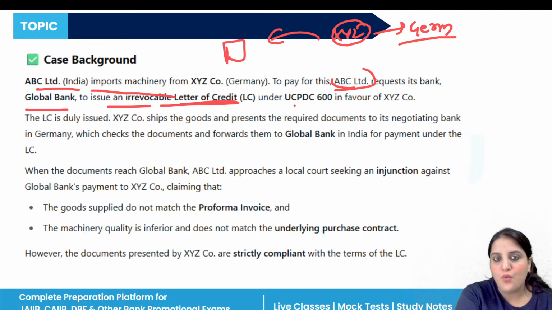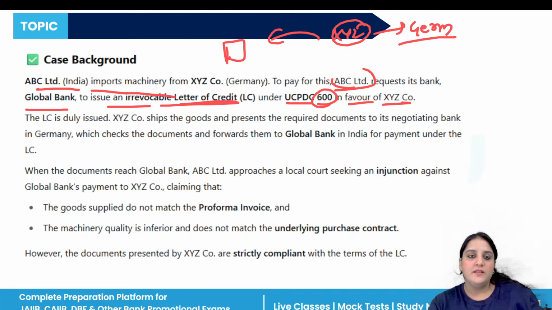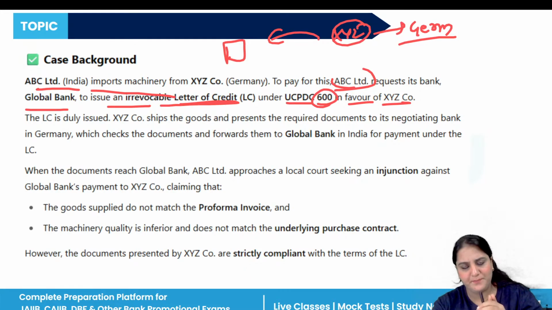They request their bank to issue the LC under UCP DC 600 in favor of the XYZ company. The LC is duly issued. The XYZ company ships the goods and presents the required documents to its negotiating bank in Germany, which checks the documents and forwards them to Global Bank in India for payment under the LC.